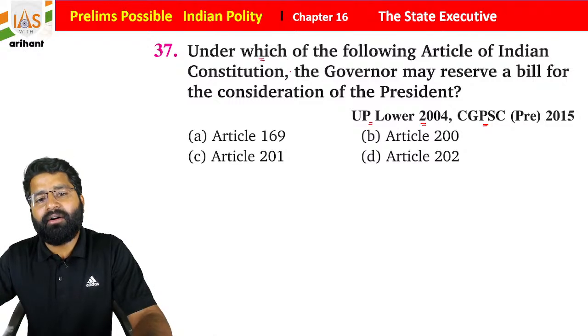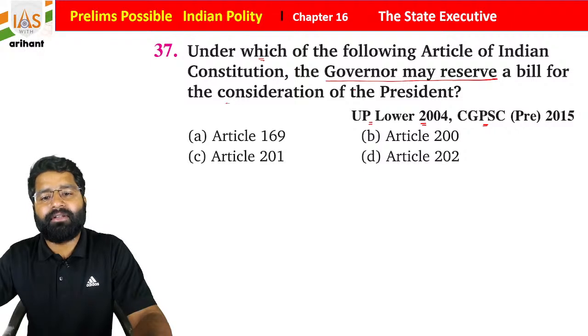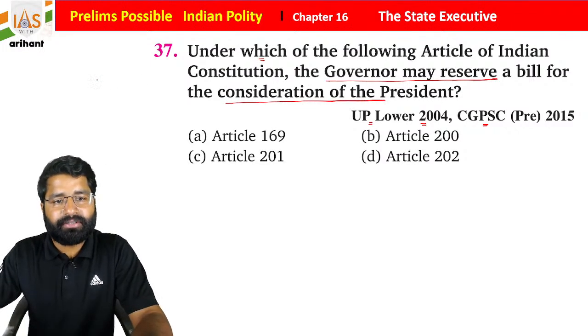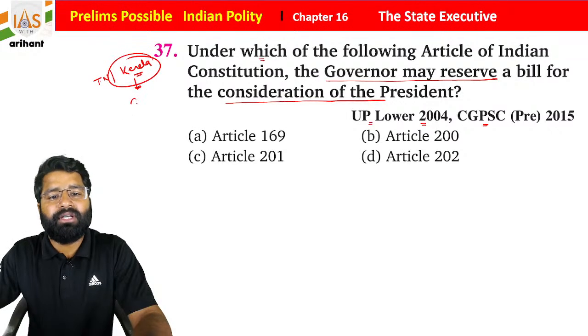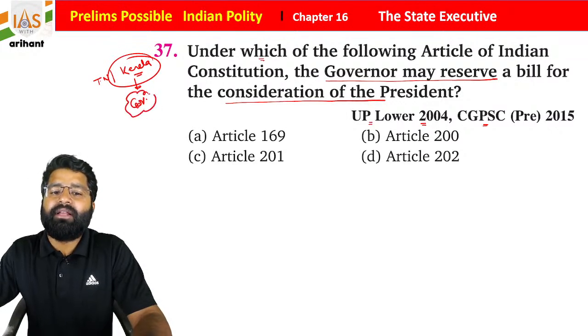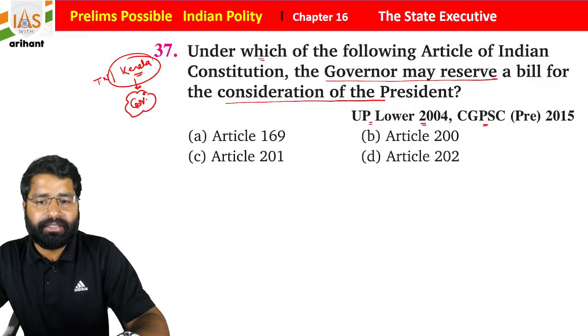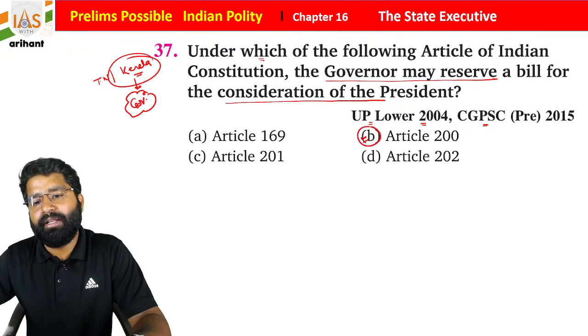Under which article of the Indian Constitution may the governor reserve a bill for the consideration of the President of India? Students, recently this case came up in Tamil Nadu and Kerala. They reached the Supreme Court because the governor reserved bills for the president's recommendation, and this power is mentioned under Article 200 of the Indian Constitution.